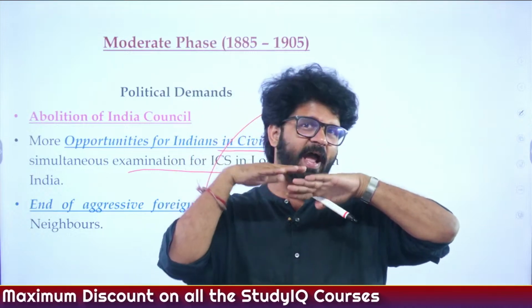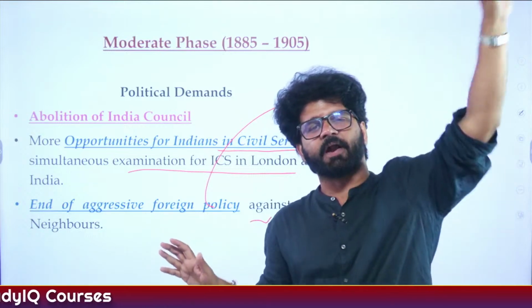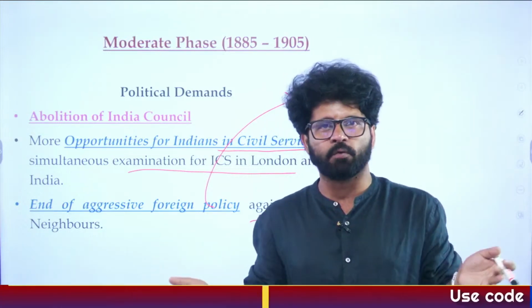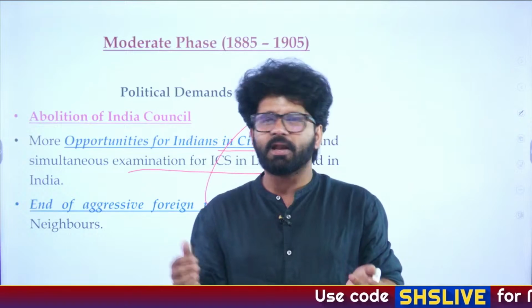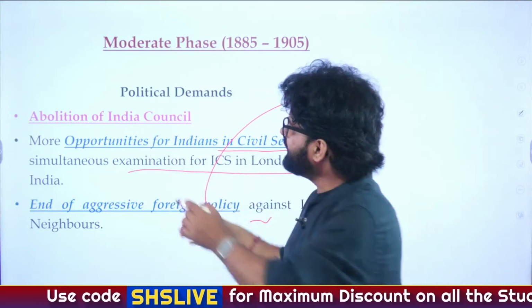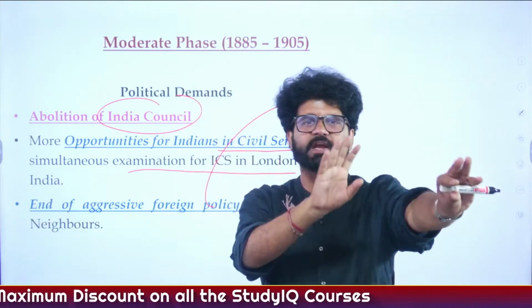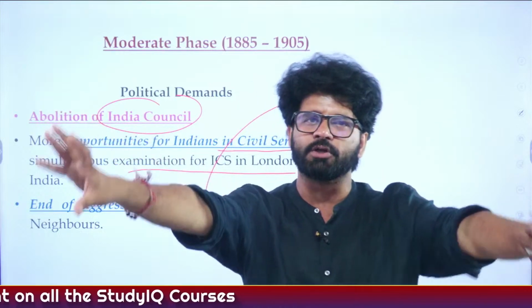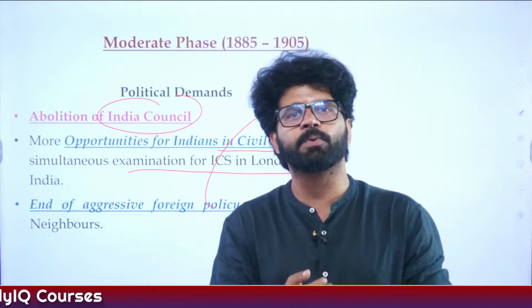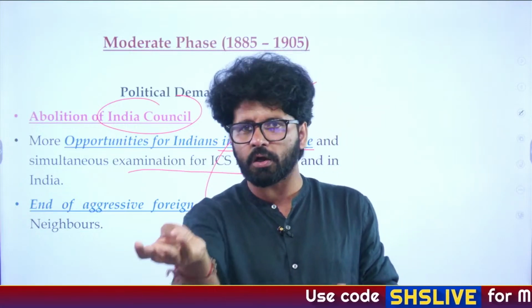You have to trace the Anglo-Afghan war, Anglo-Burmese war. So they were fighting with Burma, they were fighting with Afghans. Nobody has ever won against the Afghans. So they're like, dude, you are wasting a lot of money of ours in these things. This India Council, which was created after the 1858 Queen's Proclamation, Secretary of State and a 15-member India Council to assist the Secretary of State. This is just a pure wastage of money. What have you people done? What is your achievement? Tell me, I want to count it on my fingers.